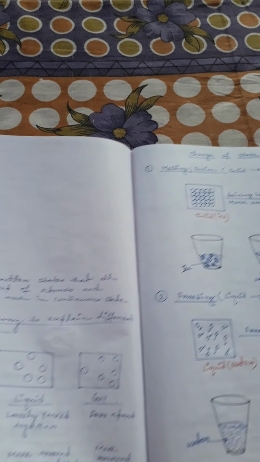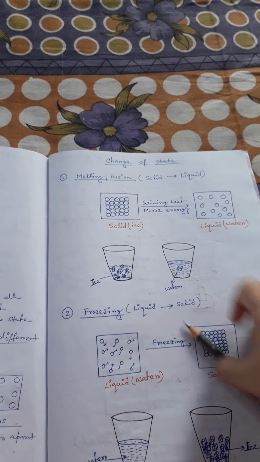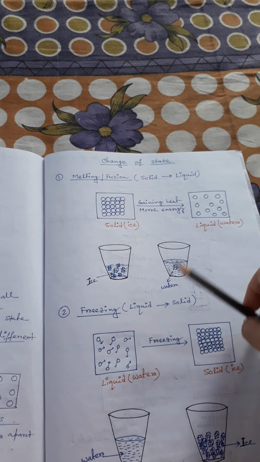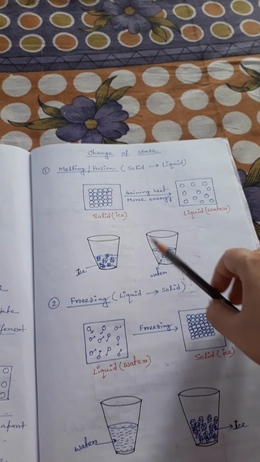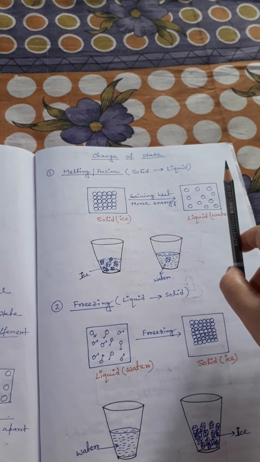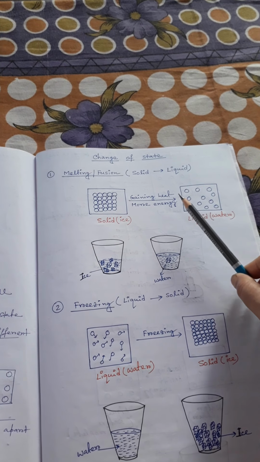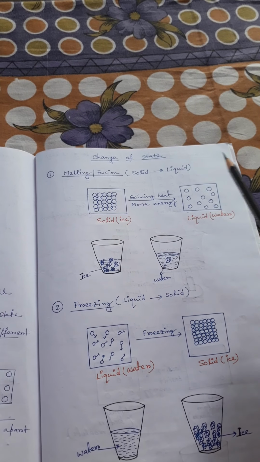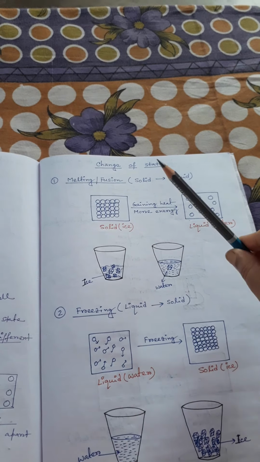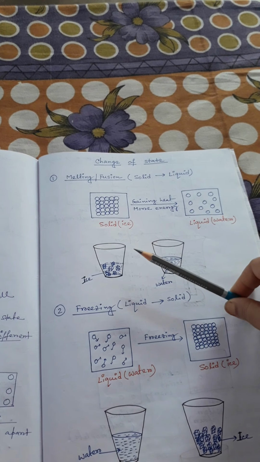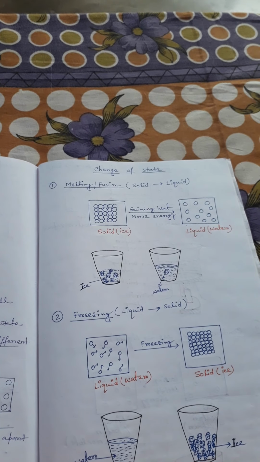Now we will see a very important part: the change of state. Through different examples we will see how the state changes. We know matter can exist in nature in three states: solid, liquid and gas. How they can change from one to another is very important. Here we will explain these things according to the kinetic theory of matter.